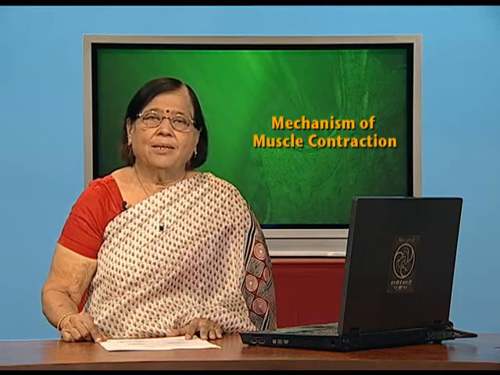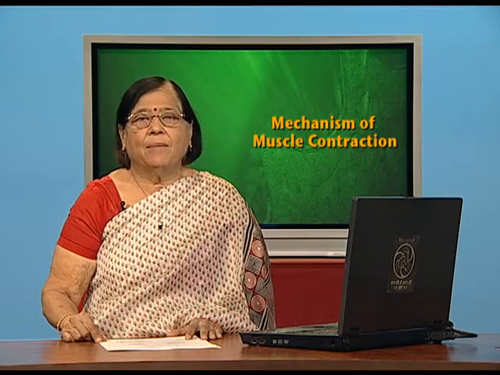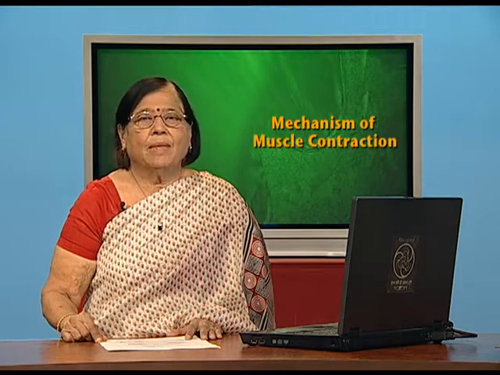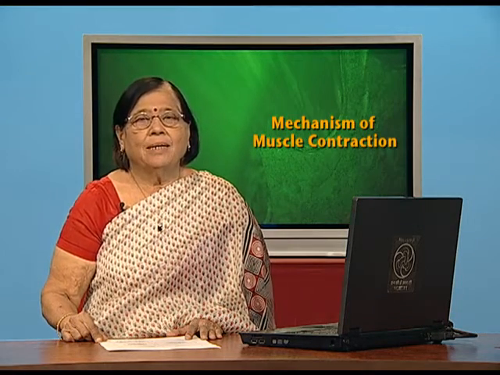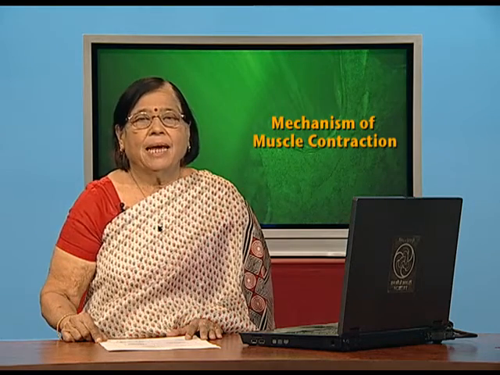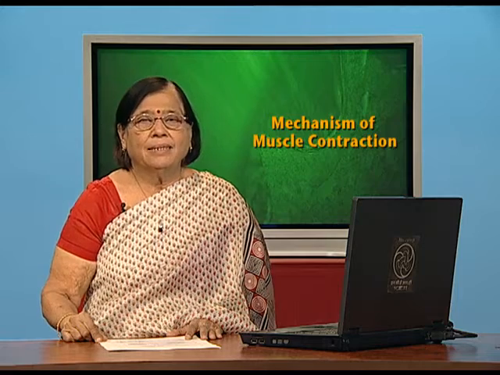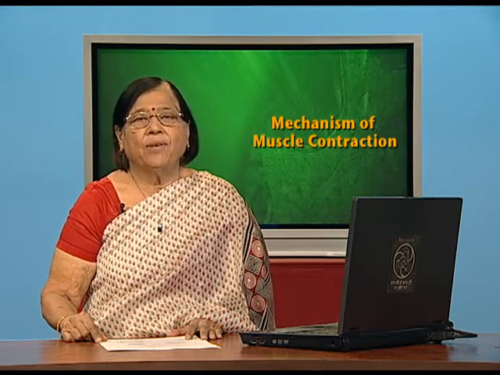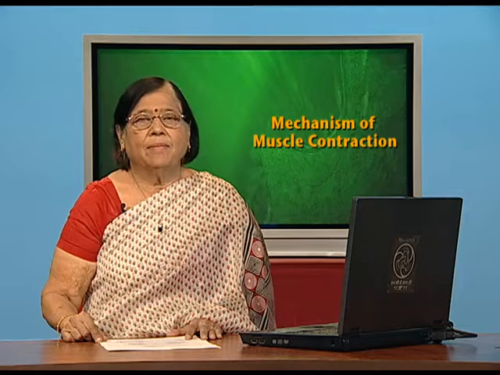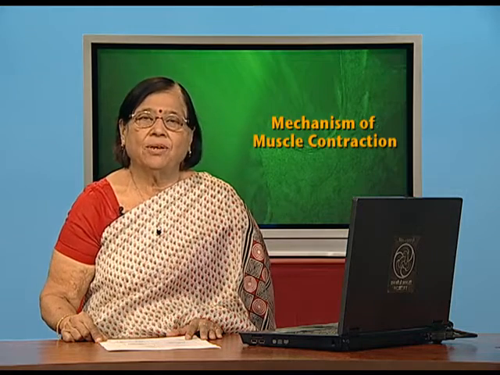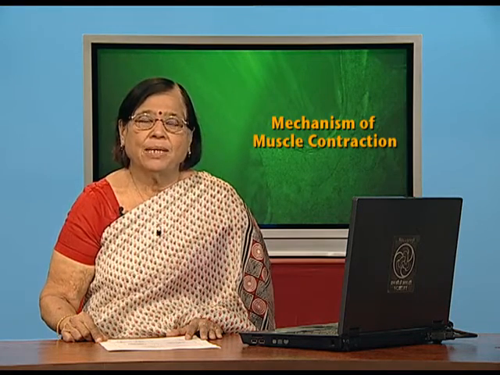Dear students, you have already learnt about neurotransmitters, which can be acetylcholine in cholinergic fibers and adrenaline in case of adrenergic fibers. This time the muscle fiber we are discussing is cholinergic, so the neurotransmitter released is acetylcholine.